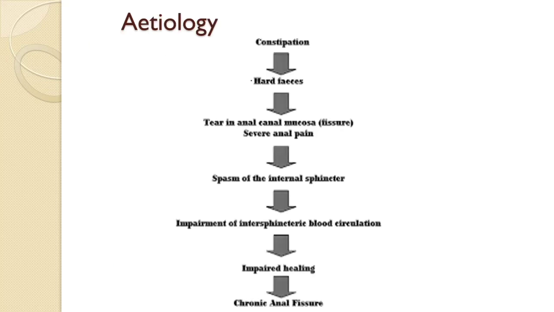What is the cause for this anal fissure? Usually trauma via strained evacuation of hard stool causes injury to the lower anal canal, causing an ulcer. Repeated passage of diarrhea can also cause fissure. So this is the mechanism. Constipation causes hard feces. There is a tear in the anal mucosa, and there will be spasm of the internal sphincter and impairment of intersphincteric blood circulation, and there is impaired healing causing chronic anal fissure.